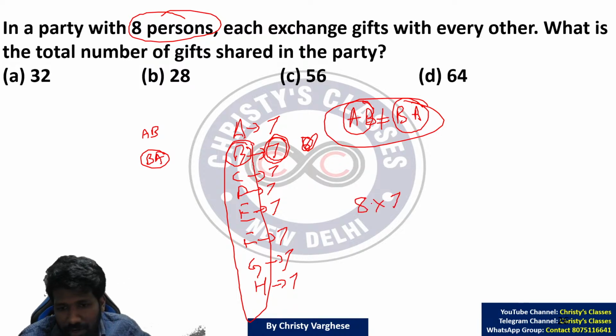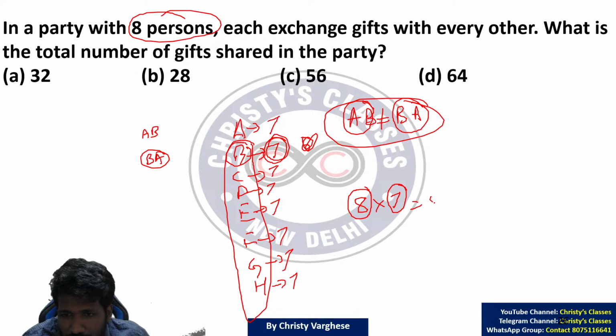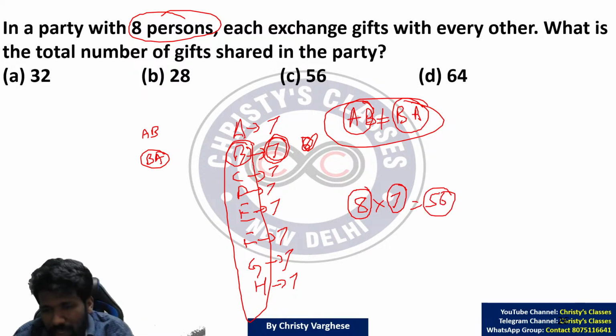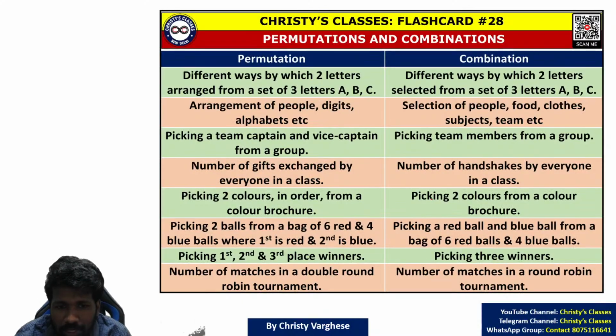Multiplication is repetitive addition. Or you can say the persons can be chosen in 8 ways and the number of gifts they have to give can be selected in 7 ways. So 8 into 7, 56 ways. All of you understood?